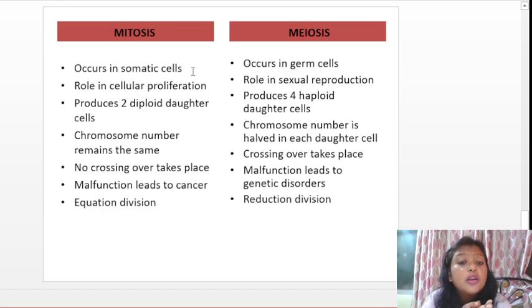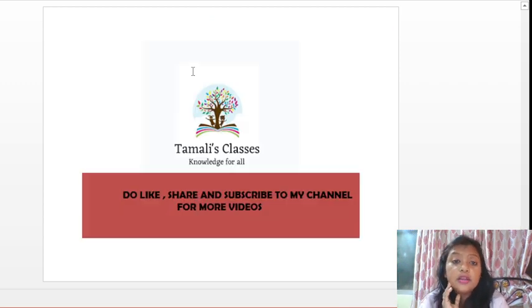In mitosis, no crossing over takes place, but in meiosis, crossing over takes place. In mitosis, if there's a malfunction, it will lead to cancer. But in meiosis, since it's related to germ cells, it will lead to genetic disorders. And lastly, in mitosis equational division occurs, and in meiosis, reduction division occurs. So this is all about mitosis and meiosis.